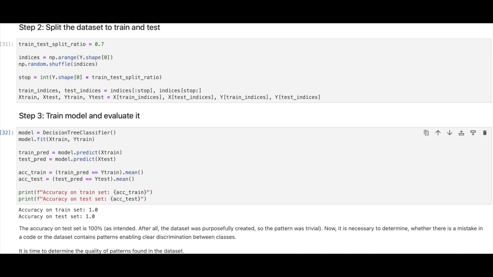dataset for classification purposes. In this example, I chose a decision tree because it is quite a simple dataset and there is no need for anything more complicated. As you can see, the resulting accuracy is 100% on both train and test datasets. Now, the question is: is there a bug in my code? Or is it possible to achieve such precise classification?